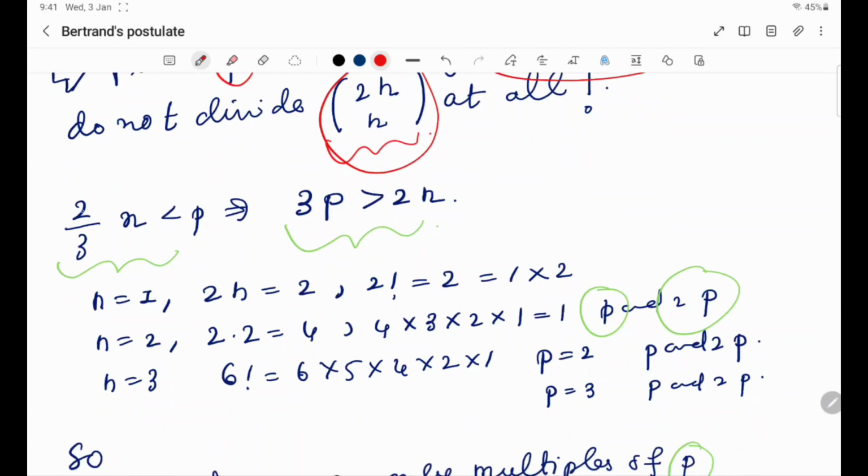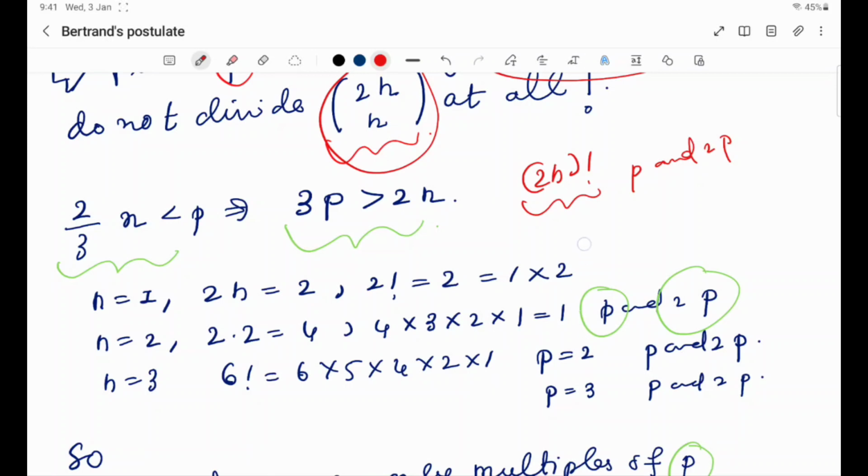If 2 by 3 times n is less than p, that implies 3 times p is greater than 2n. That means in 2n factorial there are only 2 factors of p, that is p and 2p, because after that 3p is coming, which is greater than 2n, and so will not be contained in 2n factorial as a factor, right?